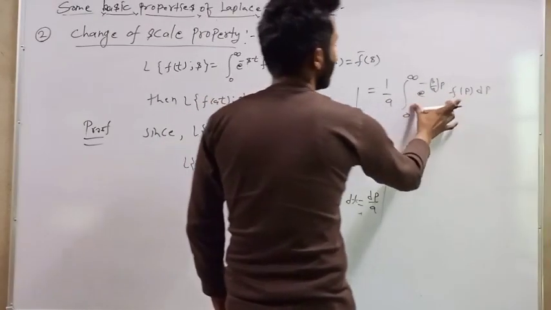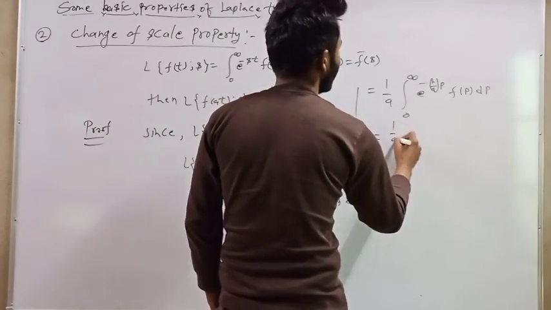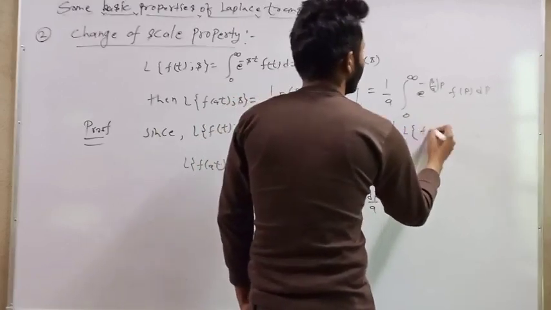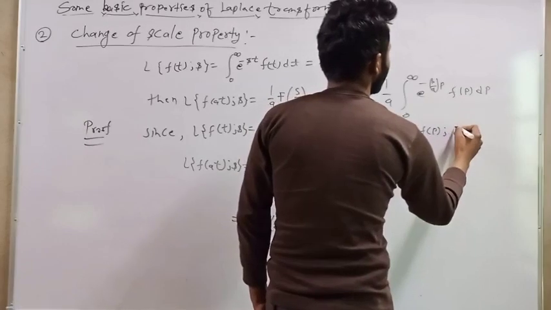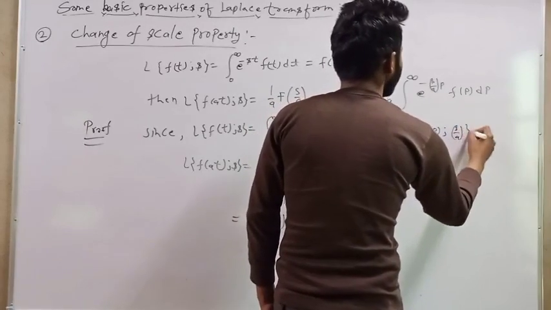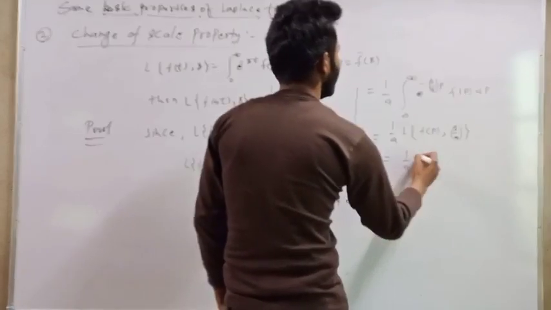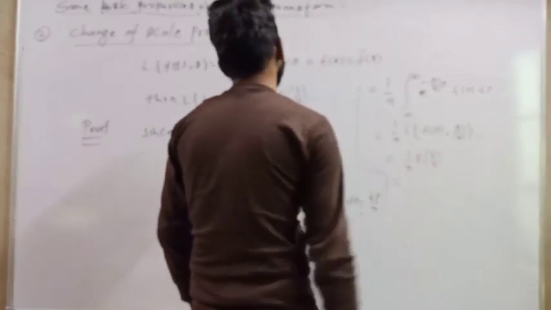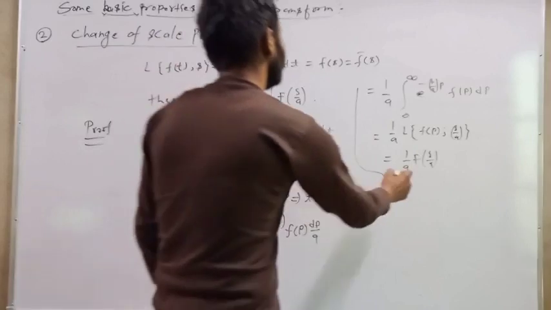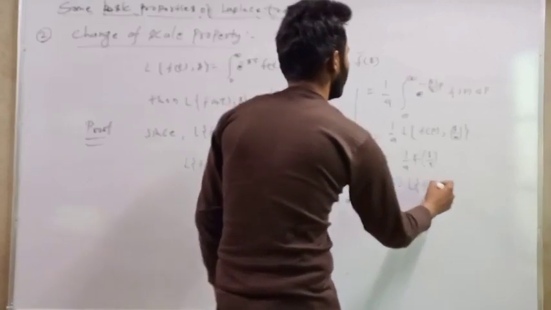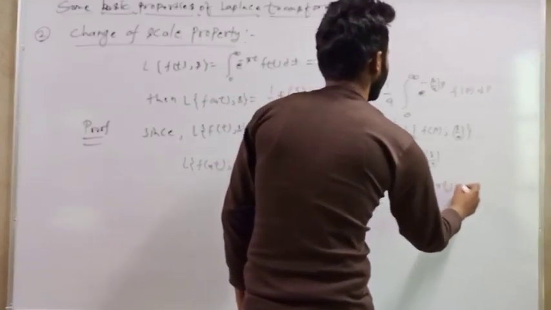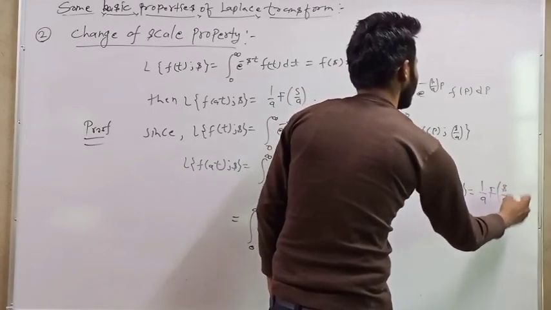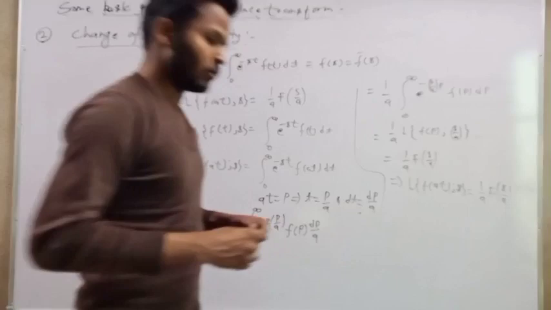This is also the Laplace transform, 1/a times the Laplace transform of f(p) with respect to s/a, and it can be written as 1/a F(s/a). So this is the proof of the change of scale property. It implies the Laplace transform of f(at) with respect to s is equal to 1/a F(s/a).